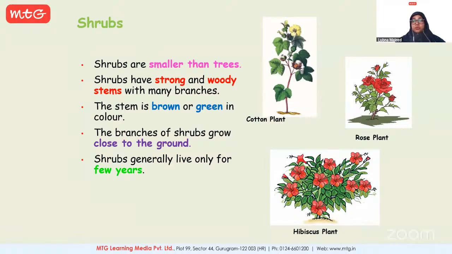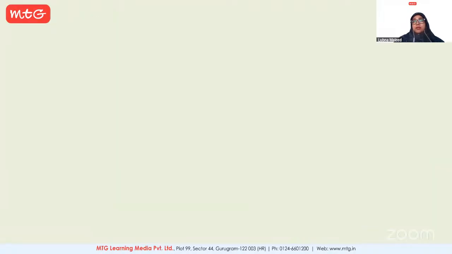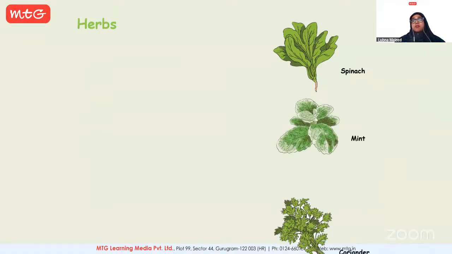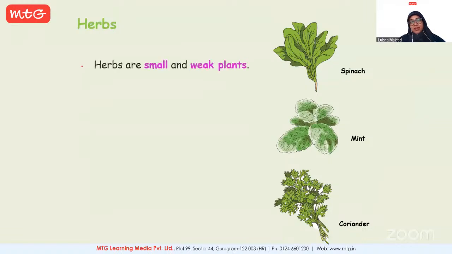In comparison to shrubs, herbs are smaller in size. Durva, you could lower your hand, please, so that there is no confusion. Again, these are some of the most common foods that you see in our kitchen. For example, you have spinach, coriander, and mint. All these come under the category of herbs, and they are much smaller than shrubs. They are weak. Why are they called weak? Who can tell me? Please raise hands. Why are herbs weak?